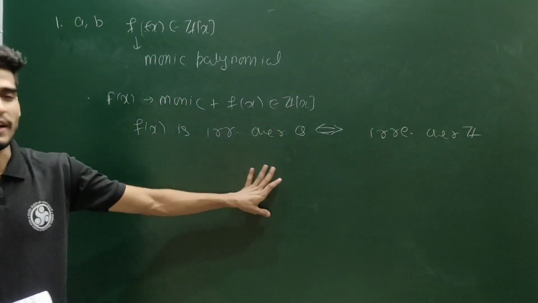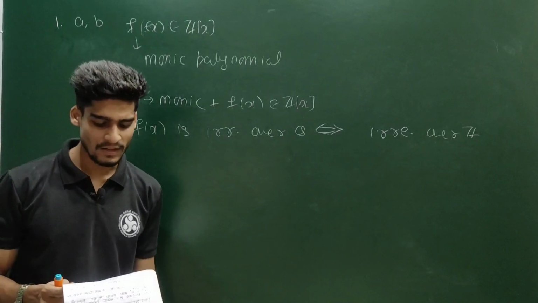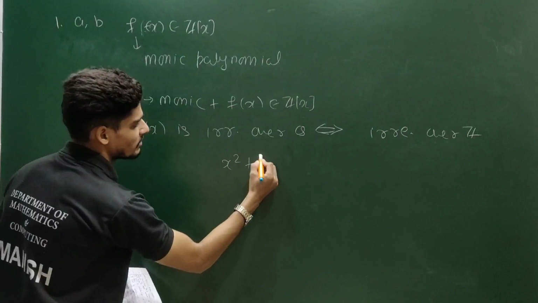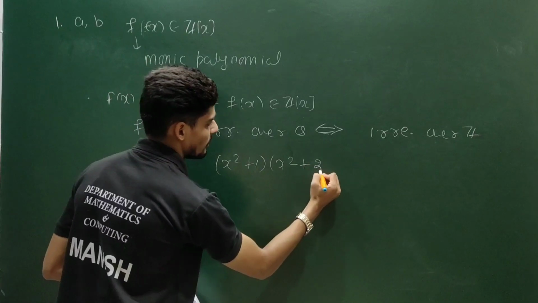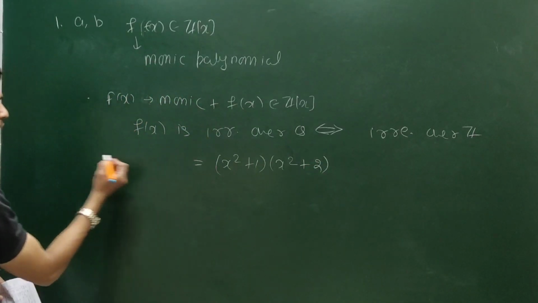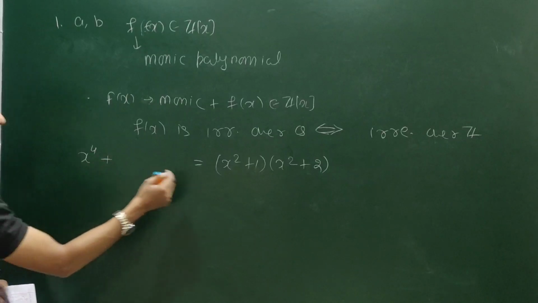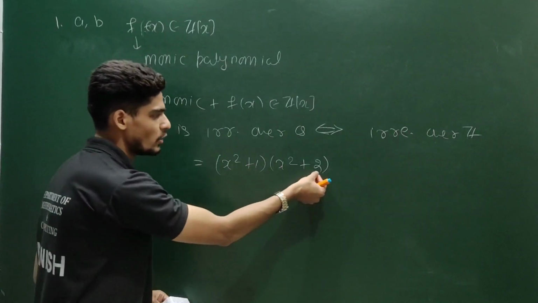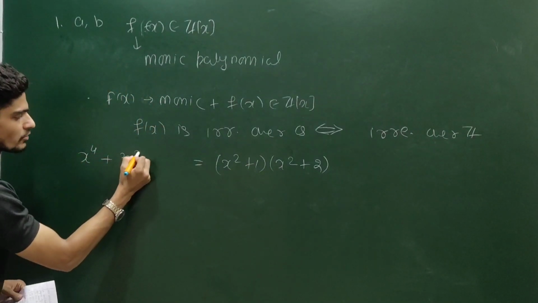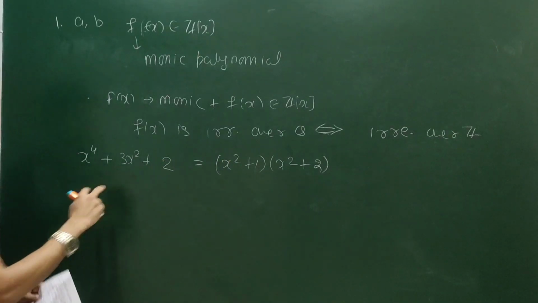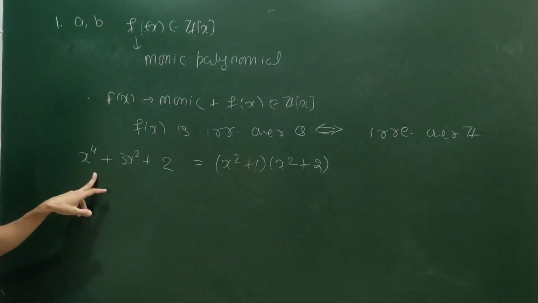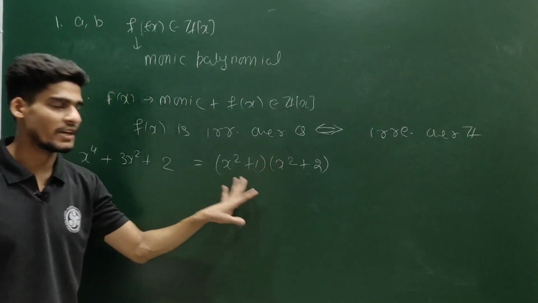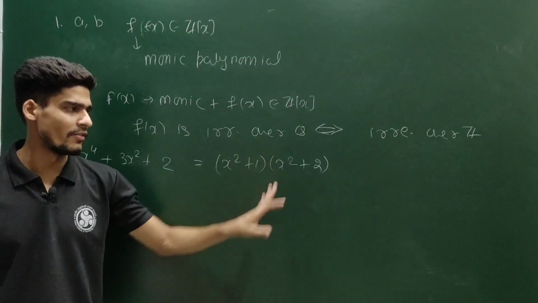It is not necessary that if a polynomial is reducible over Z, then it has a real root, even when your polynomial is monic. Can you see this one? x square plus 1, x square plus 2. If you compute the whole polynomial, the coefficient of x power 4 will be 1. Here you will be having only the coefficient of x square and the constant term. If you find the coefficient of x square, you are going to get 2x square plus x square, which is 3x square, and the constant term will be 2. So this polynomial is a member of Z[x]. It is monic. It can be expressed in this form. So this is reducible over Z because this factor is over Z, this factor is over Z. So this is reducible over Z, but it does not have any real root.